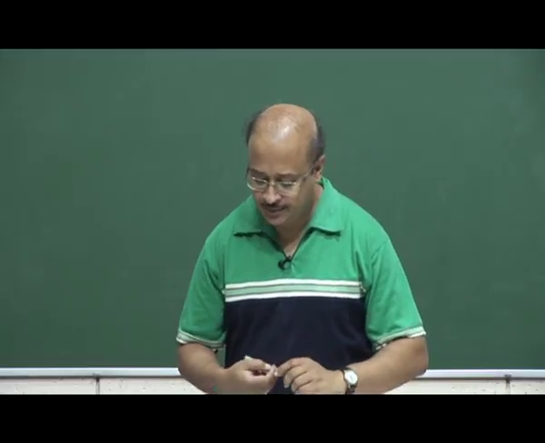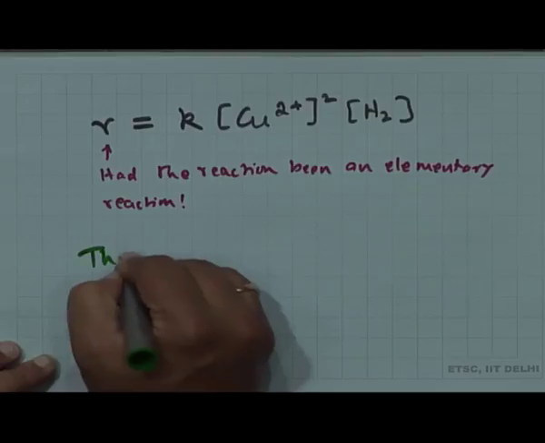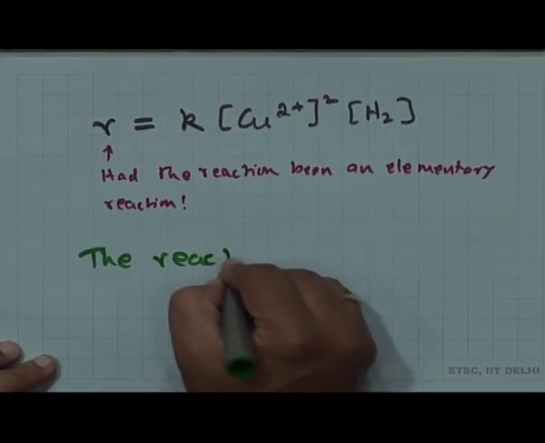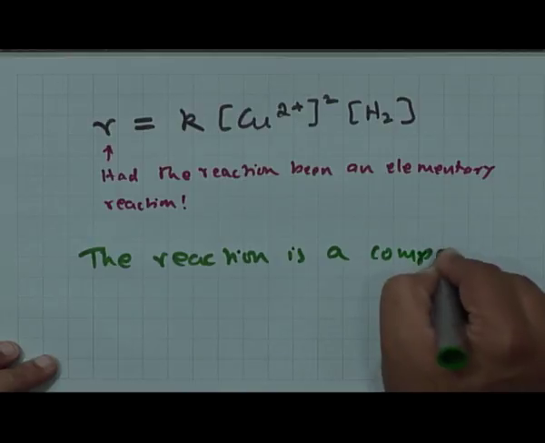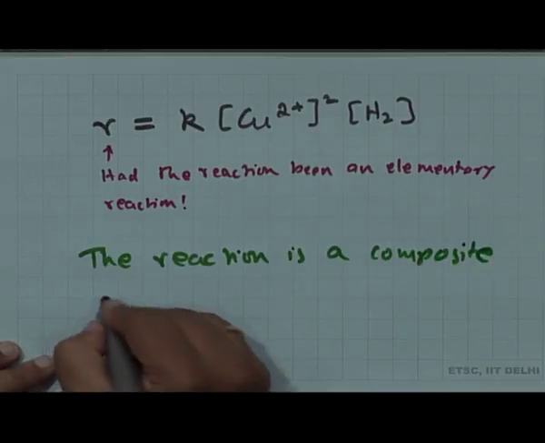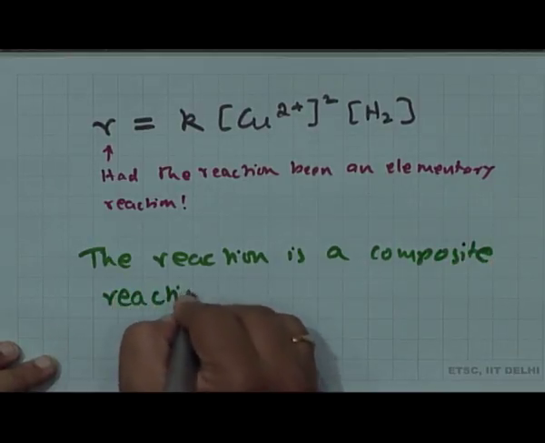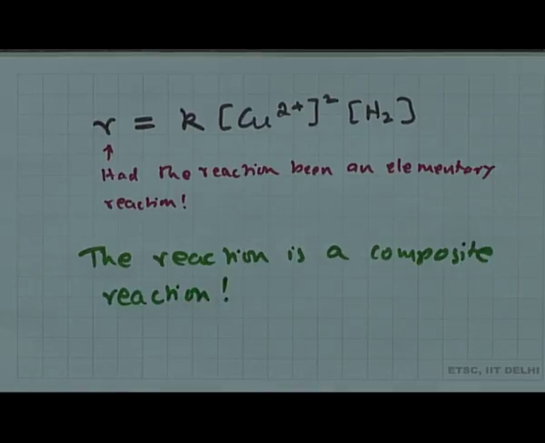So now you can say the reaction is a composite reaction, or one having a complex mechanism.